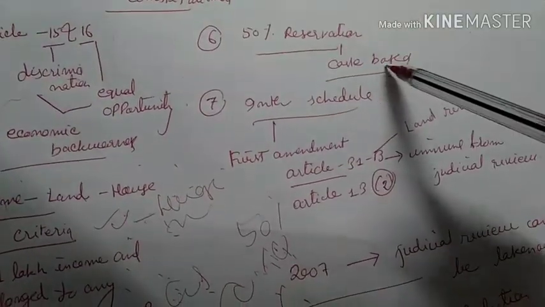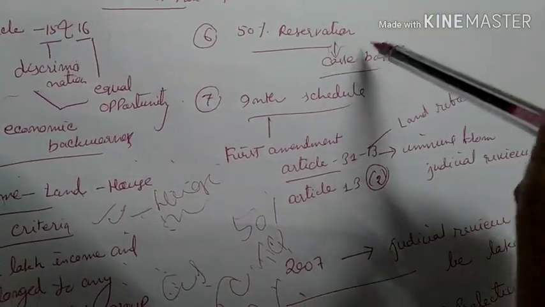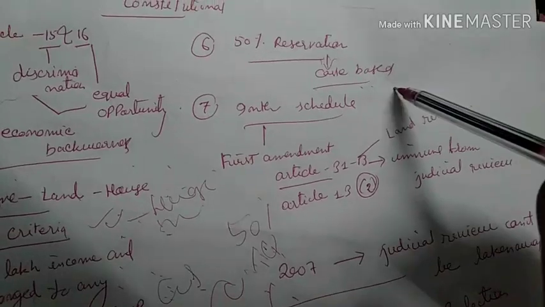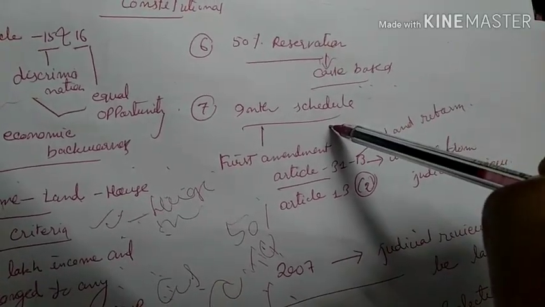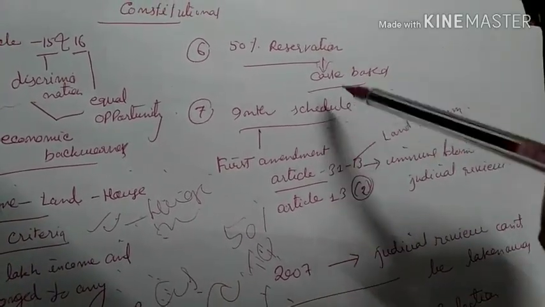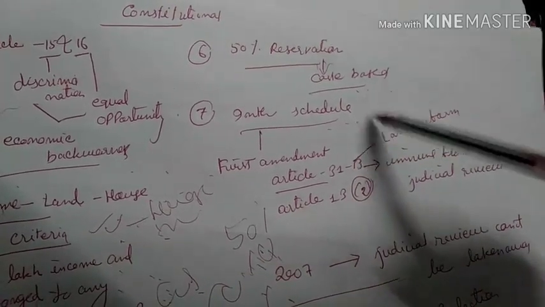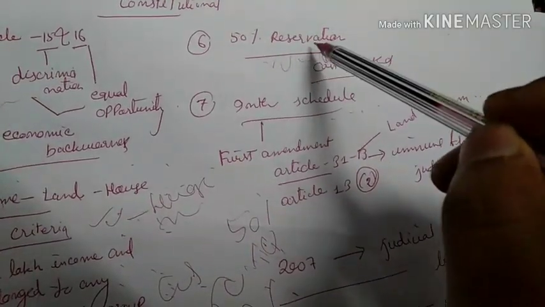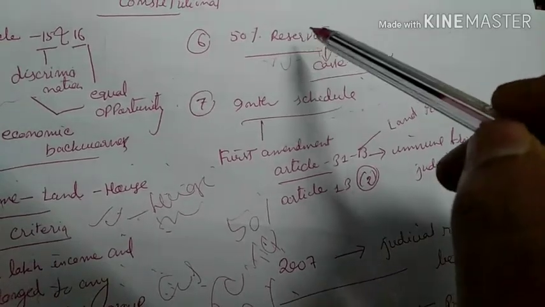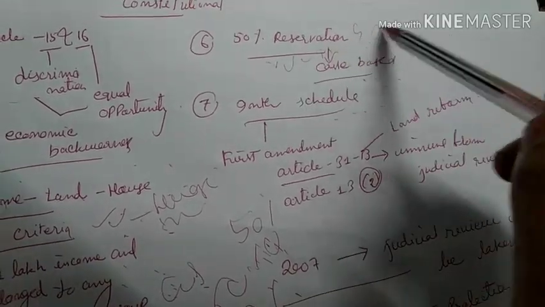Again, even the current 50% reservation is based only on caste-based reservation. But the present attempt of the government is to base reservation on the basis of economically weaker sections. So will it not violate the constitutional mandate? The reservations should not cross the total limit of 50%.